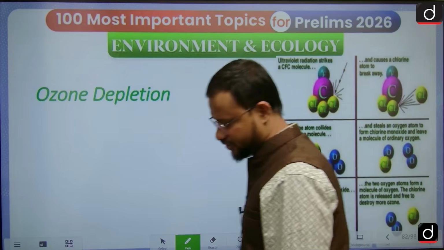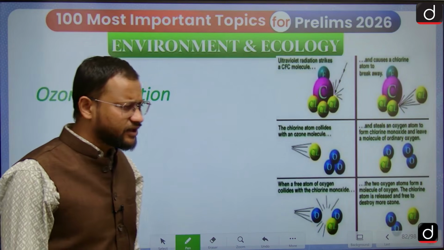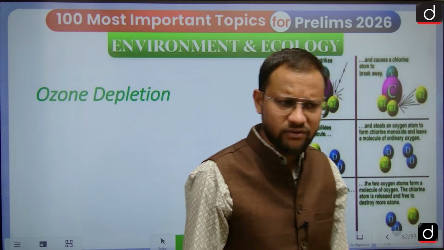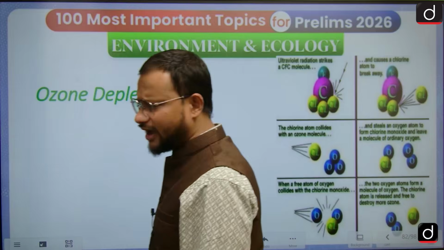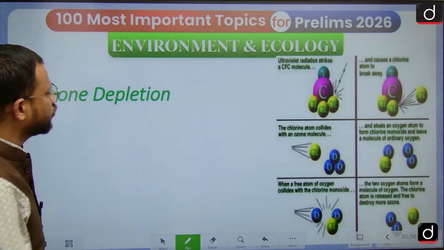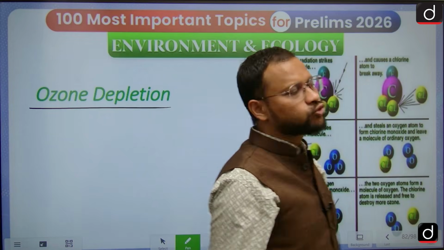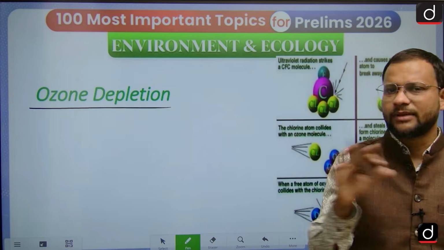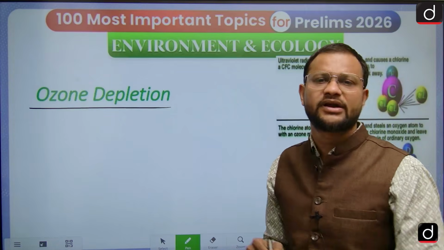Next, ozone depletion. In the 1960s and 70s, humanity started to realize that whatever activity we are doing, industrialization and transportation and all those, are having some adverse impact on the environment. So we have to understand the adverse consequences. And ozone depletion is one among them. We just started to realize way back in the 70s and more appropriately in the 80s.